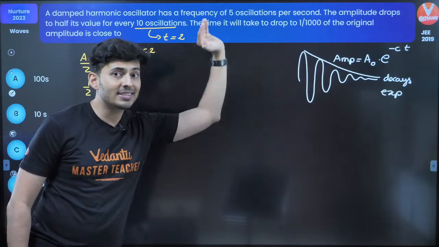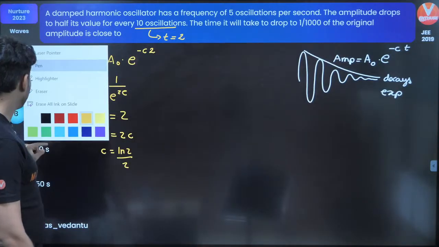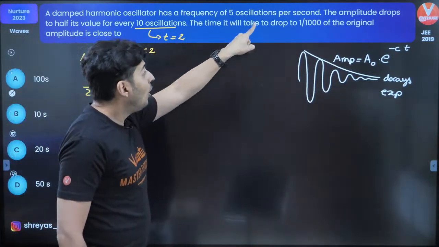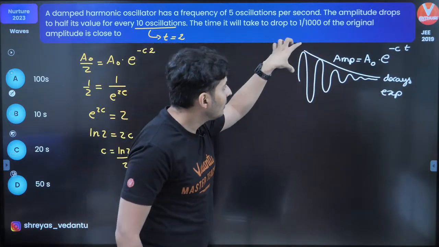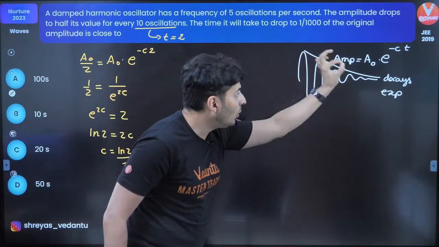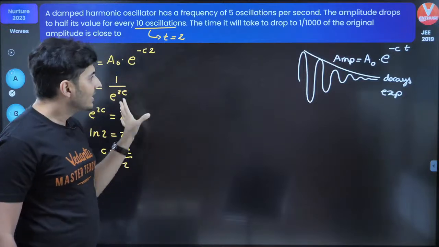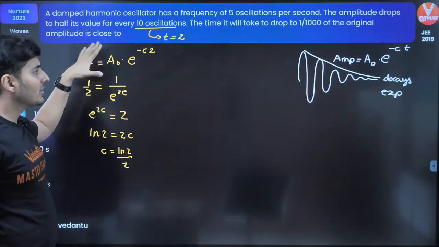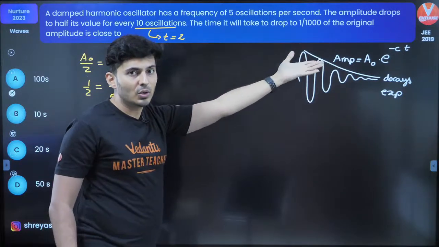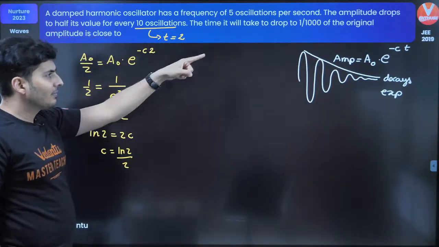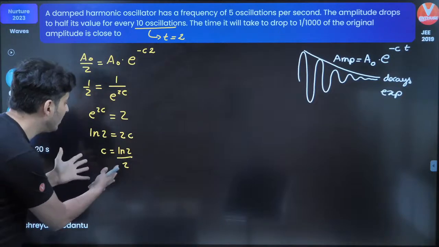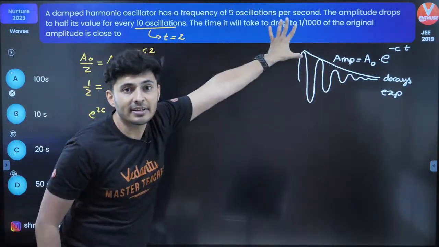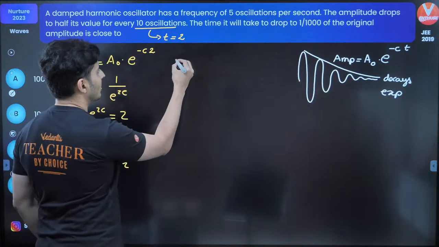Next, let's use the second condition. What is the second condition given? How much time will it take to make that amplitude 1,000th of its original amplitude? Let's reuse this equation. Why reuse? Because it's going to be a decay. I need to use the same formula, and c is unknown, but I have found it out by the initial conditions. Let's try this out.